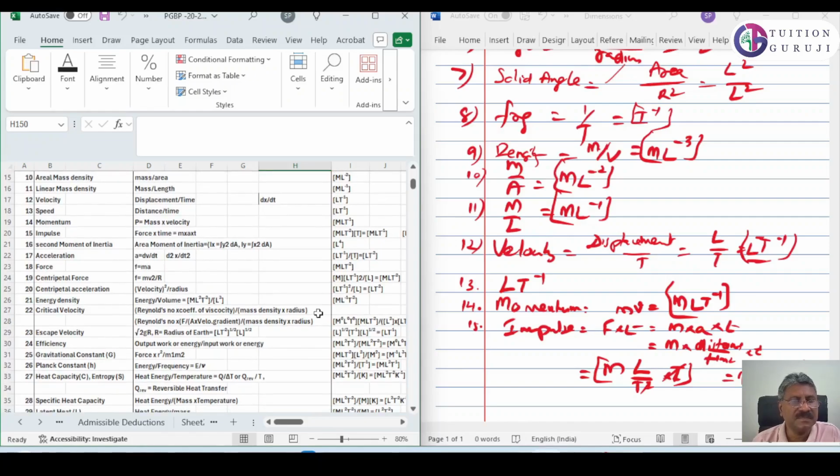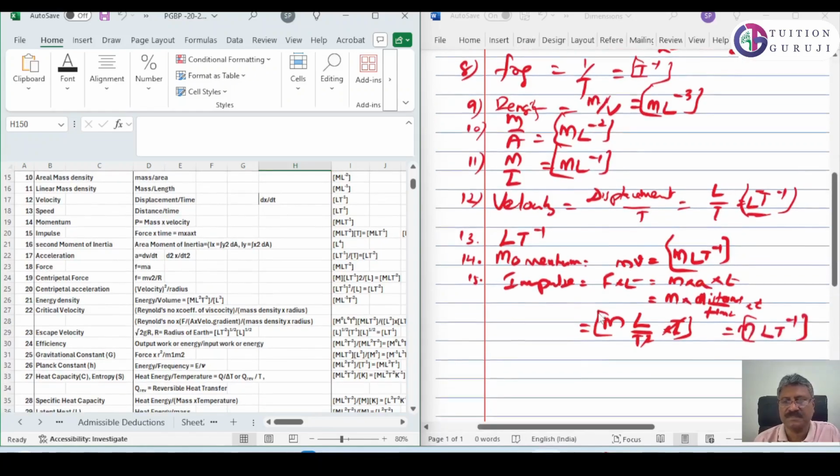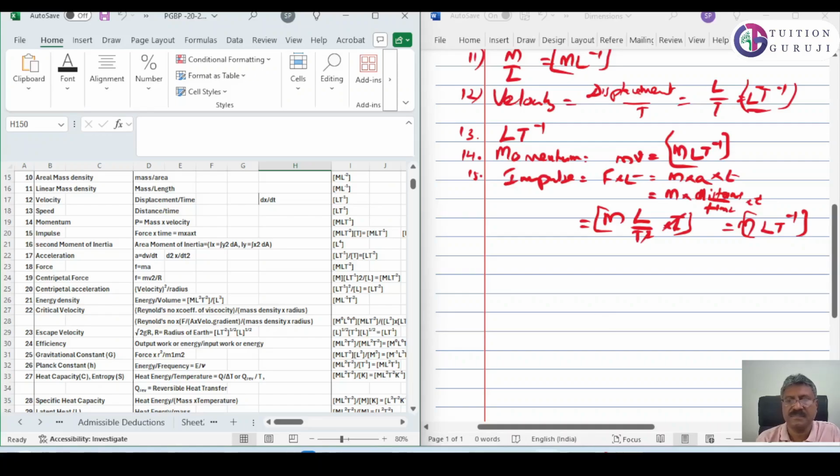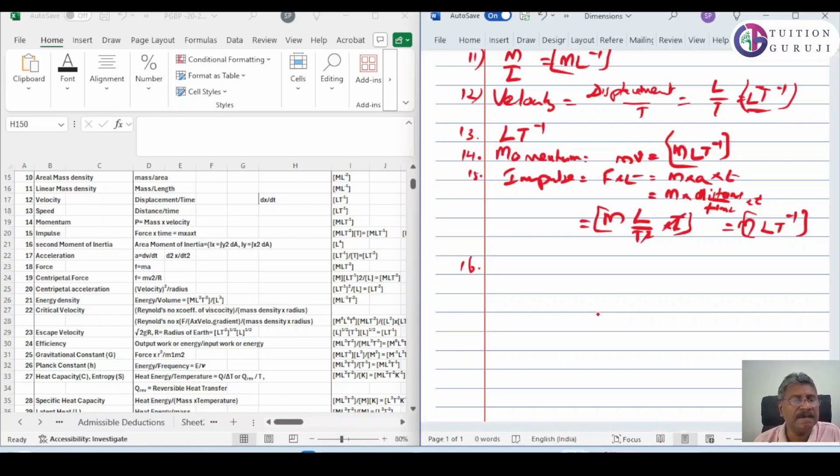Next is second moment of inertia. Second moment of inertia is the integral of distance square into dA. The integral has no dimensions. The distance square means L², and A means L² again. That means L⁴. Dimensions are L⁴.